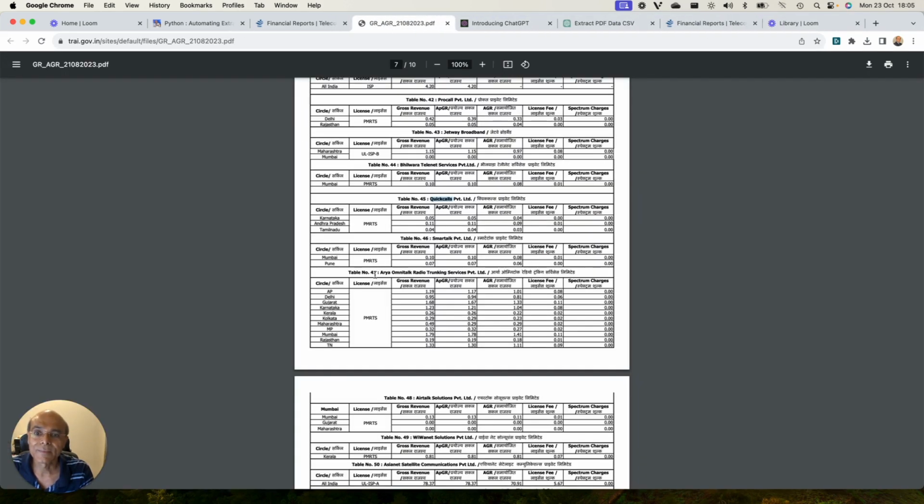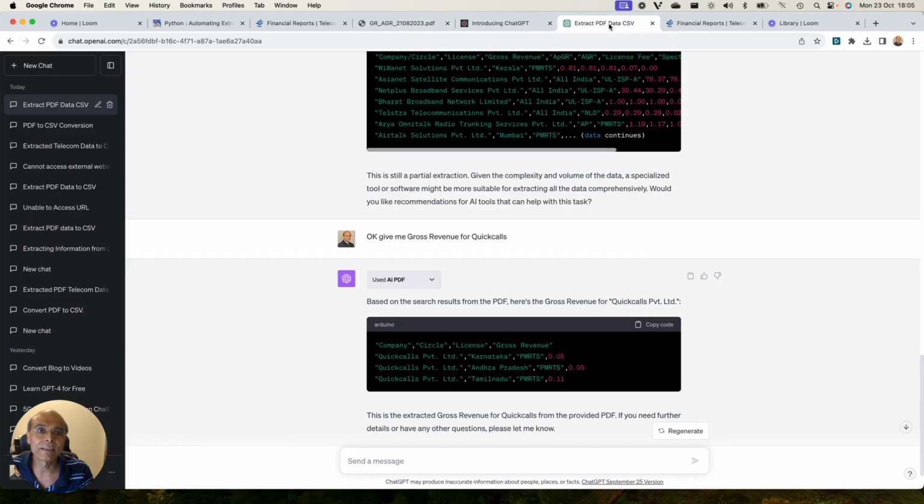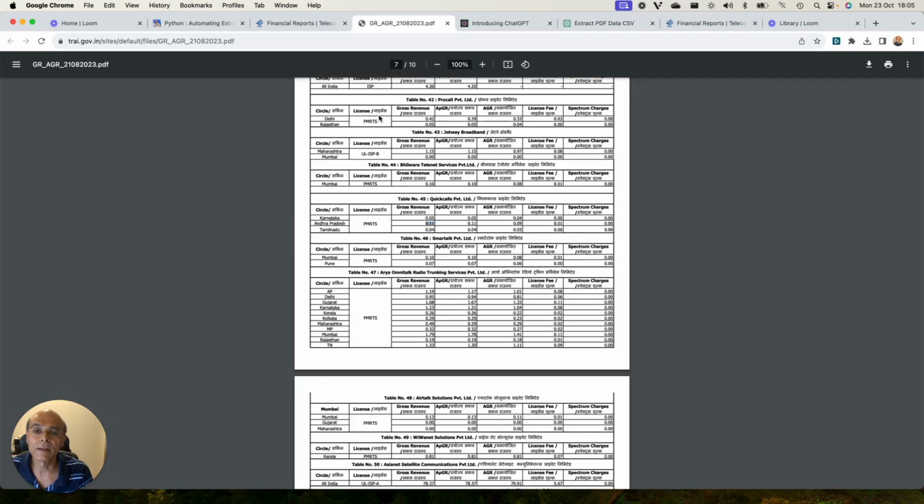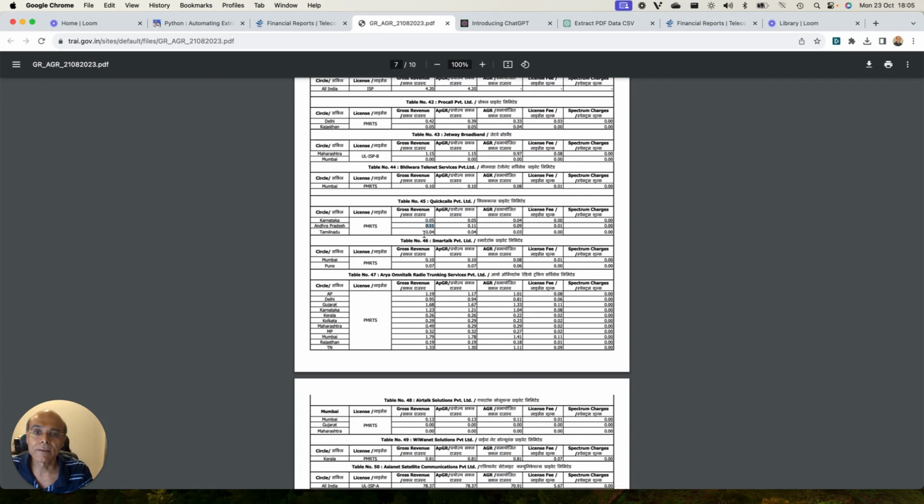So if you look at this, Andhra Pradesh is not 0.5, it is 0.11. It looks like it is creating some errors. And when it says Tamil Nadu is 0.11, it's not 0.11, it is 0.4. So it's committing mistakes.